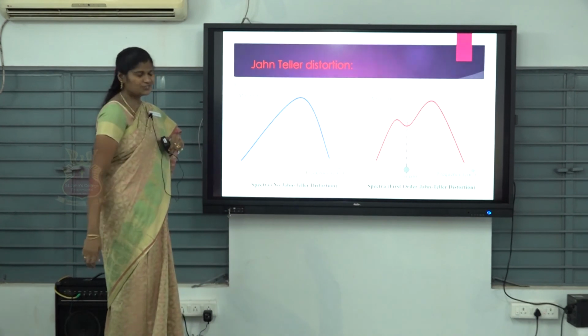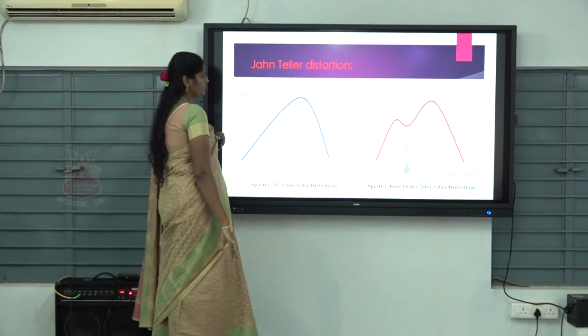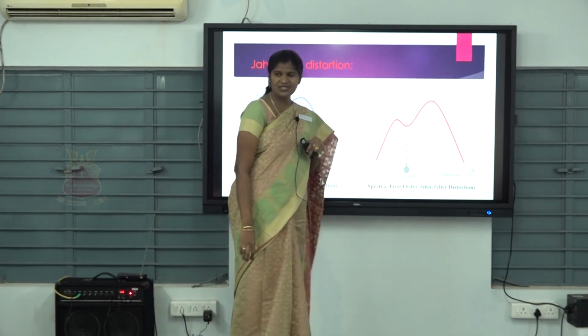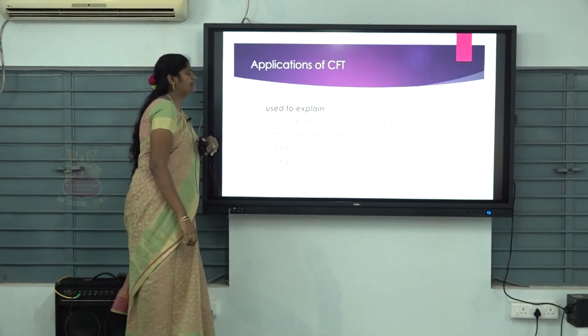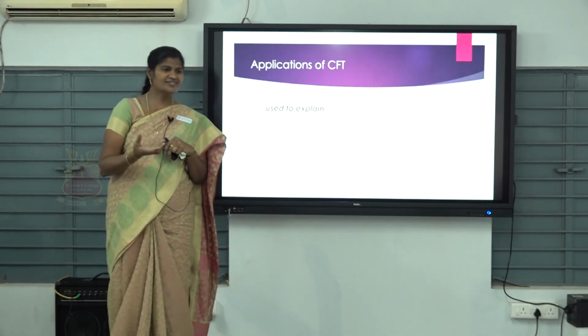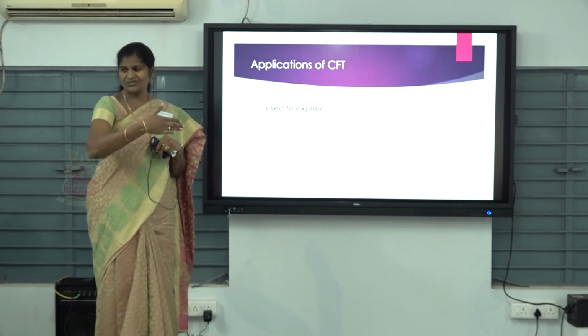Now, I have plotted 2 graphs. Here, no Jahn-Teller distortion, no absorbance. Here, see the spectra. This is nothing but first order Jahn-Teller distortion. By using the Jahn-Teller effect, easily we can calculate for the d1 to d10 systems.